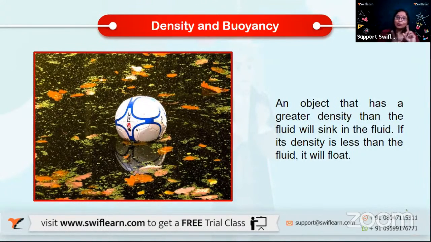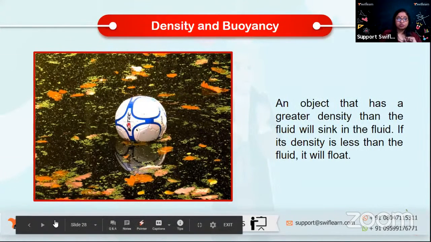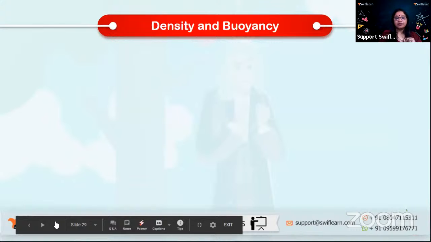So simple. Now we are actually trying to compare density and buoyancy. So from density, how will I come to know whether an object is going to float or sink? When an object has a density greater than the density of the fluid in which it is being immersed, it is going to sink in that fluid. And if the density of an object is less than the density of the fluid in which it is being immersed, it will float.